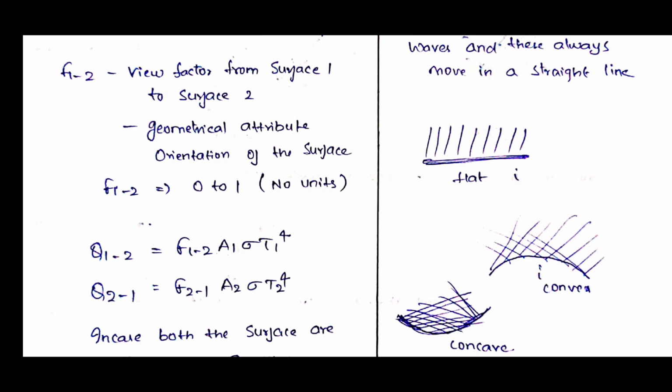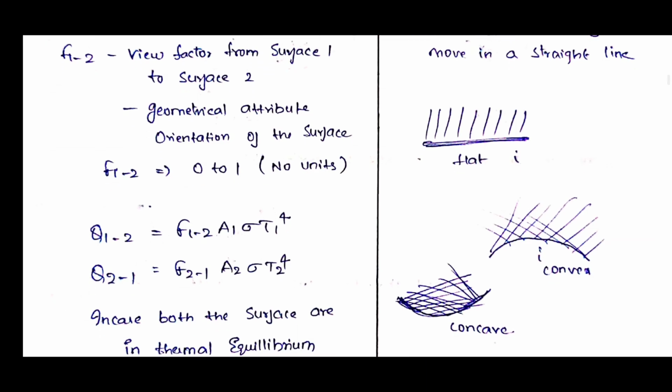Now if you see the concave shape, what is happening? The radiations are emitting from the surface. Let us say that all these surfaces are labelled as i, or 1. So surface 1 is emitting the radiations, and there is a chance of those radiations falling on the same surface. That means the same surface is absorbing the radiations again.